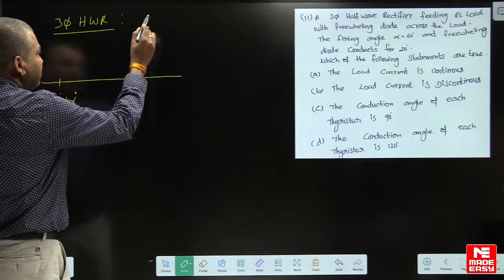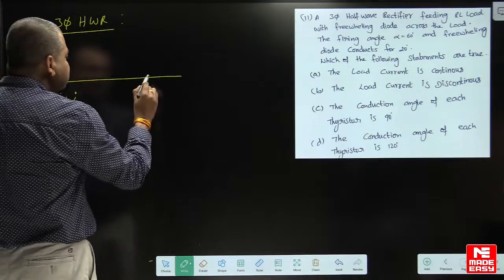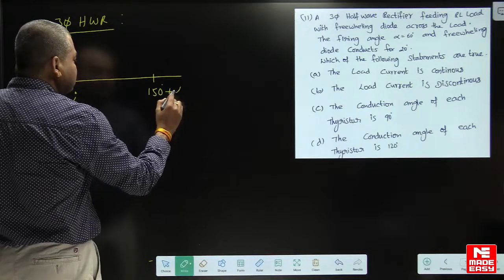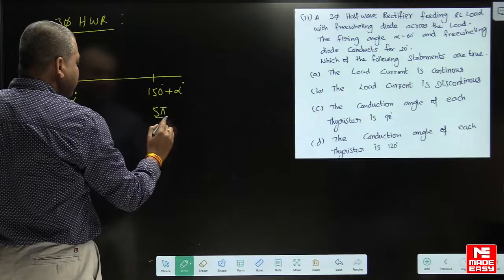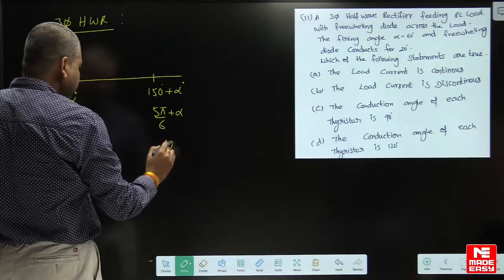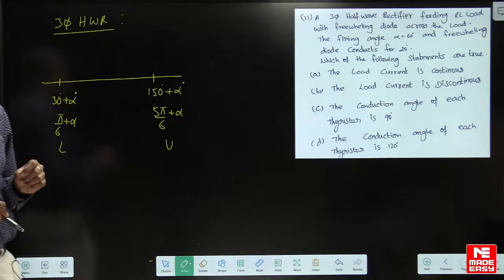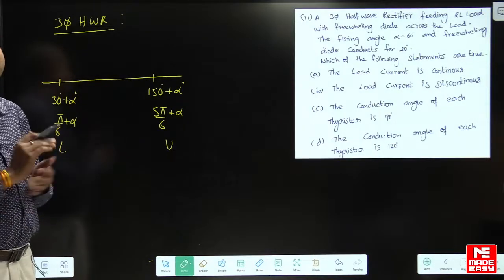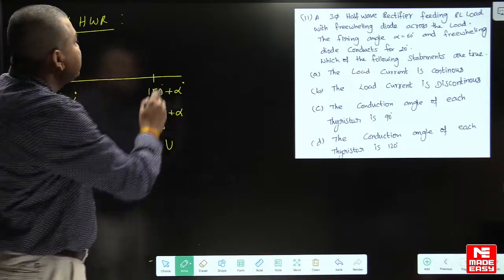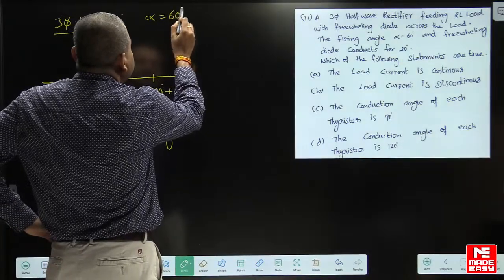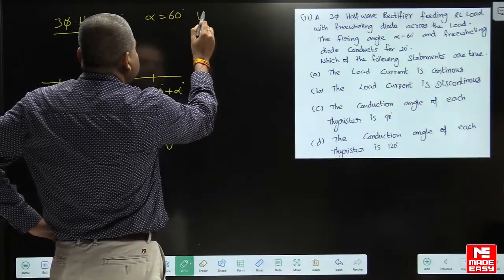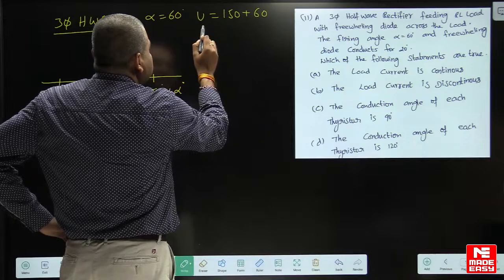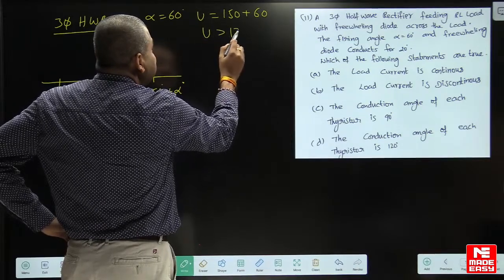And here, the upper limit formula is 150 plus alpha, otherwise 5 pi by 6 radians plus alpha. This is the upper limit. From the examination point of view, understand the lower limit formula and the upper limit formula. Now here the firing angle is 60 degrees. So calculate the upper limit: 150 plus alpha, alpha is 60. So here the upper limit is greater than 180.